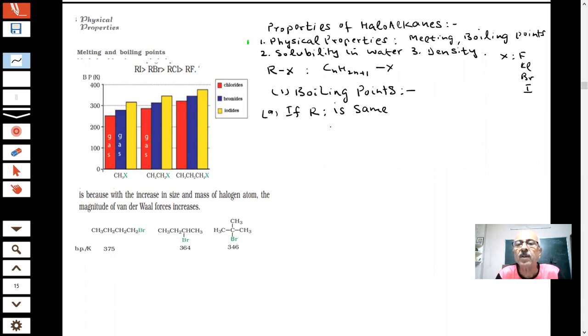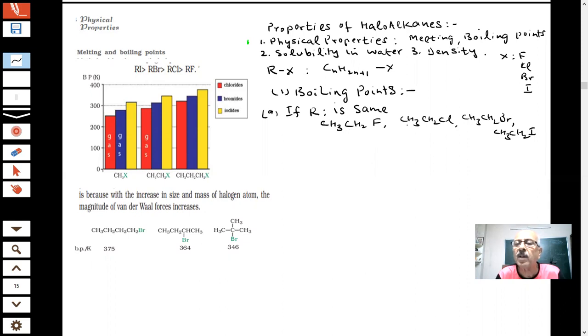Now, supposing you have a compound, students, CH3CH2F. If I start from fluorine, you have CH3CH2F, then CH3CH2Cl, CH3CH2Br, and a compound CH3CH2I, students.